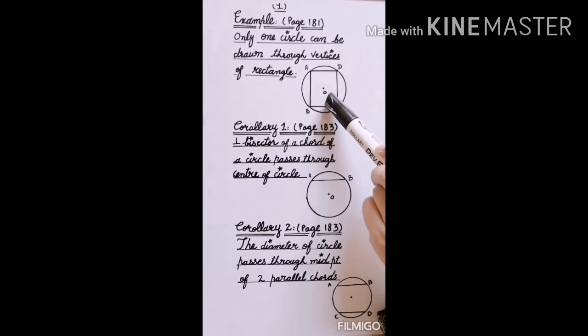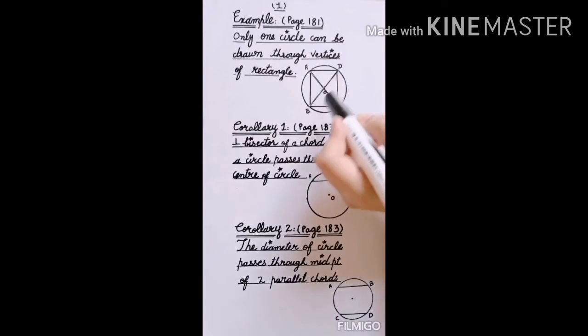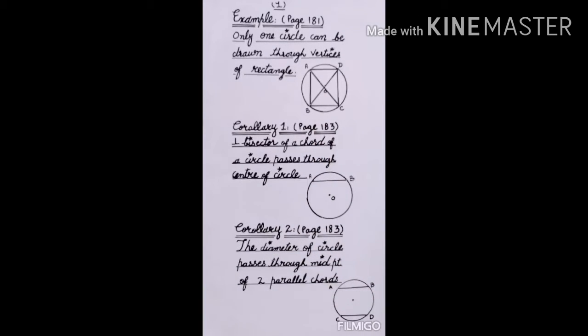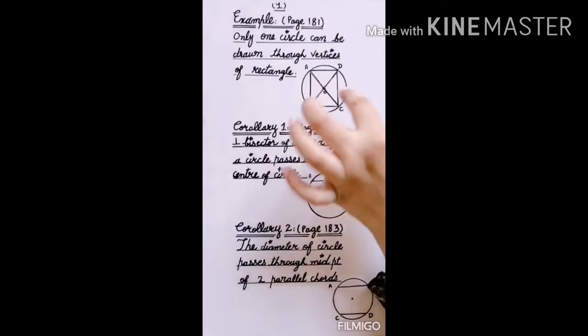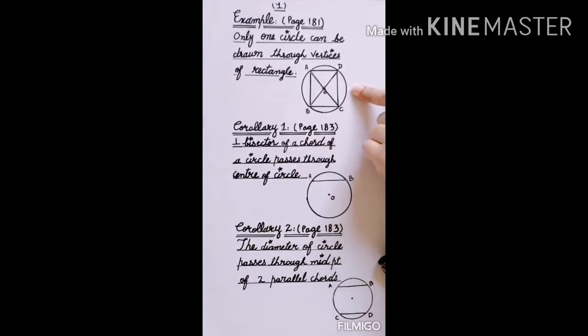How, and what is the process? First of all you draw the rectangle, then draw the 2 diagonals of the rectangle. The point of intersection of these 2 diagonals will be the center of the circle. You will place the compass at the point of intersection of the diagonals and then draw the circle. So all of you can observe here the point of intersection of the diagonals of a rectangle is only 1. So that's why they are saying only one center is there and only one circle can be drawn through the 4 vertices of a rectangle.